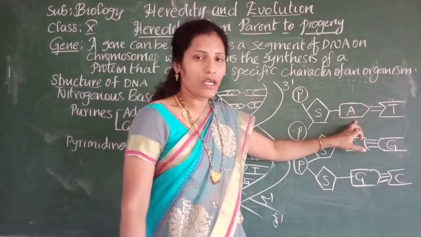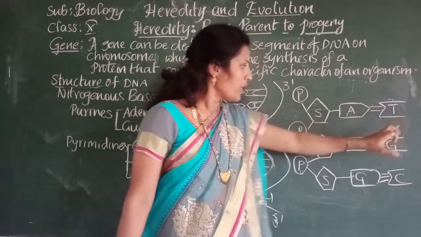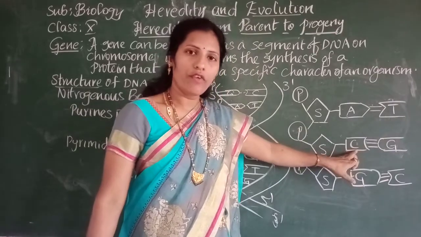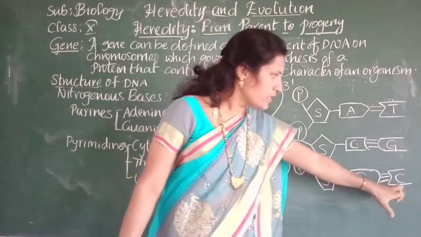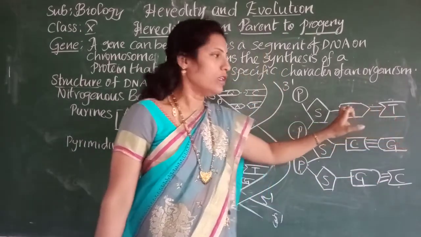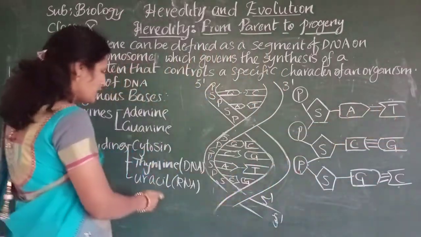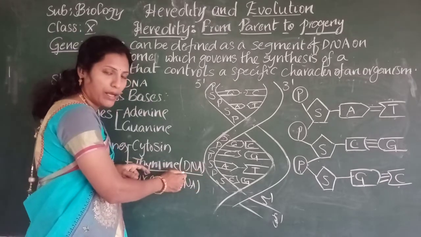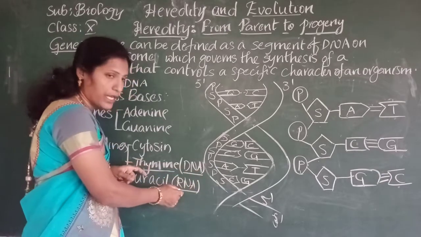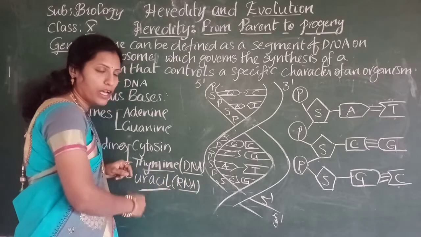Adenine always bonds with thymine and cytosine always bonds with guanine. Likewise, guanine bonds with cytosine and thymine bonds with adenine. Thymine is located in the DNA, whereas in the RNA, instead of thymine, we find uracil.